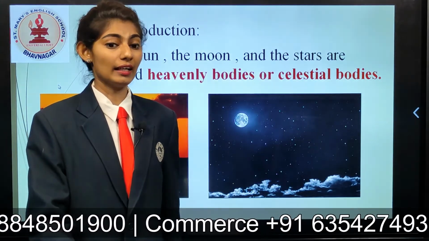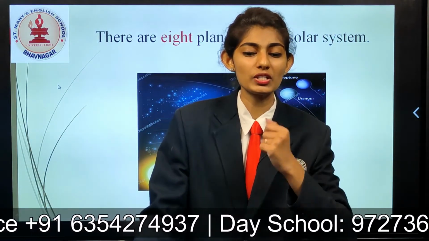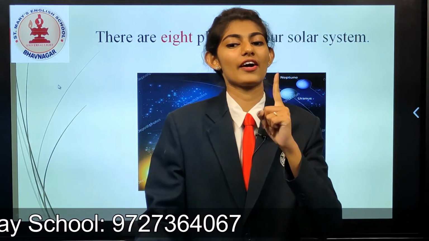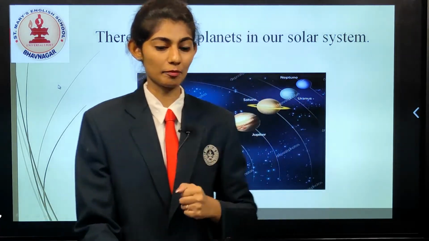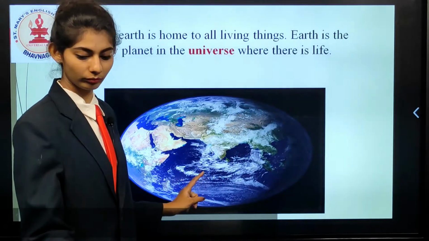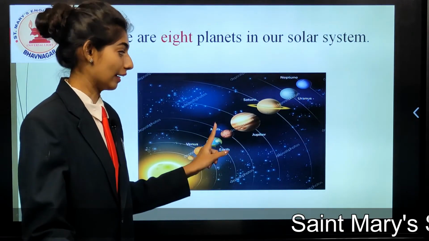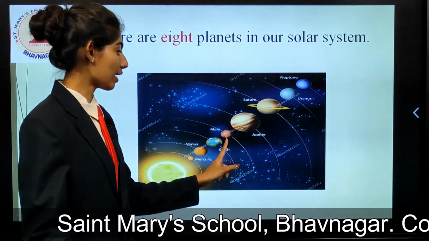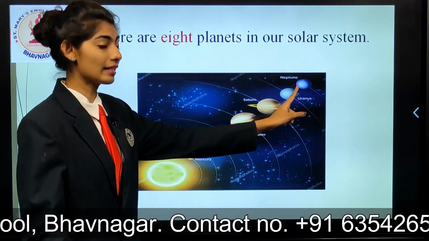And how many planets are there in our solar system? Come on, Dhruvisha, tell me, how many planets do we have in our solar system? Yes, we have 8 planets in our solar system. Very good. Now let us see the planets. Which are they? First is Mercury, second is Venus, third is Earth, and Earth is the third planet from the Sun. Then Mars, Jupiter, Saturn, Uranus, and Neptune.